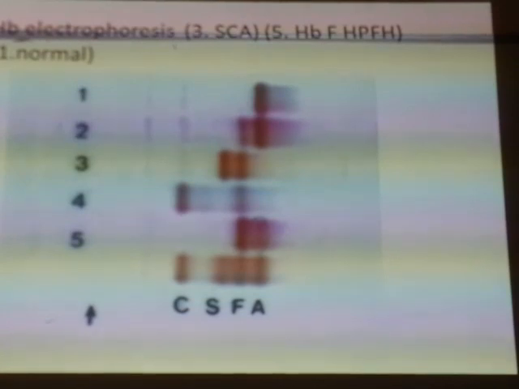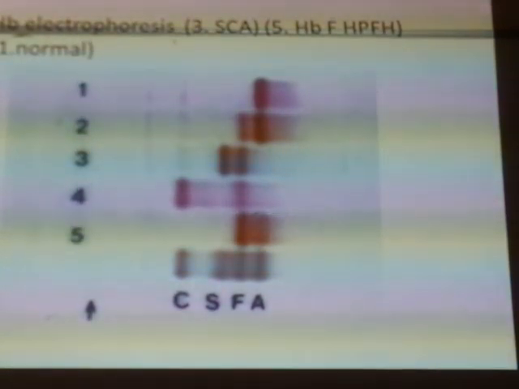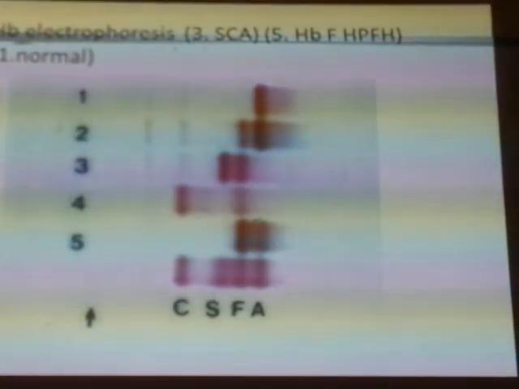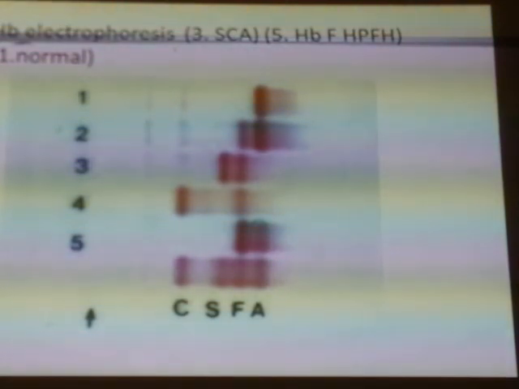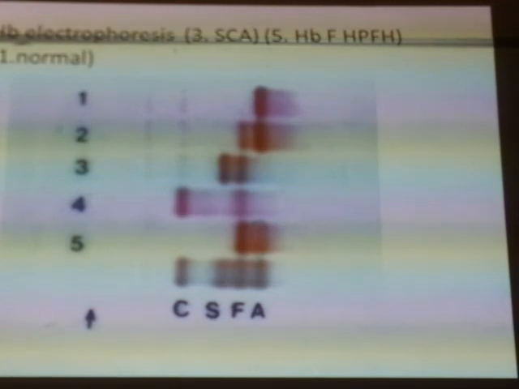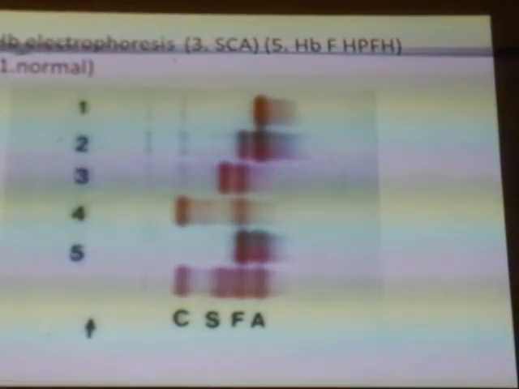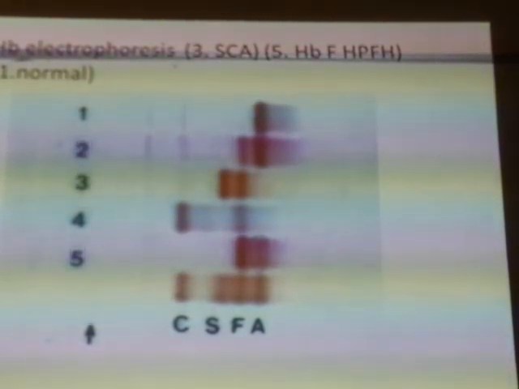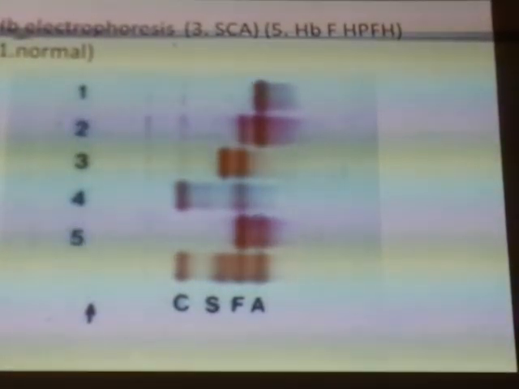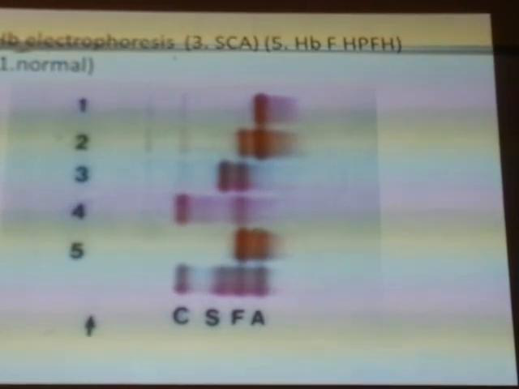Baby, infant. We are talking about an adult person. We know this is 25 years of age. Which type of thalassemia? Alpha or beta? Beta, only beta, not alpha. Alpha is different. Clear?